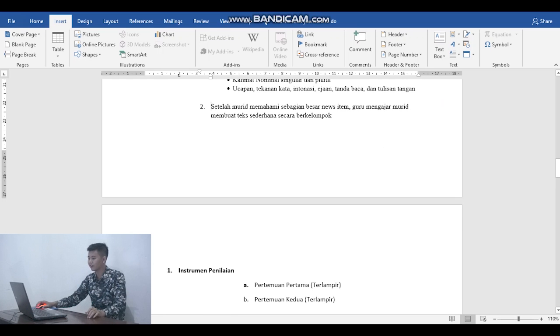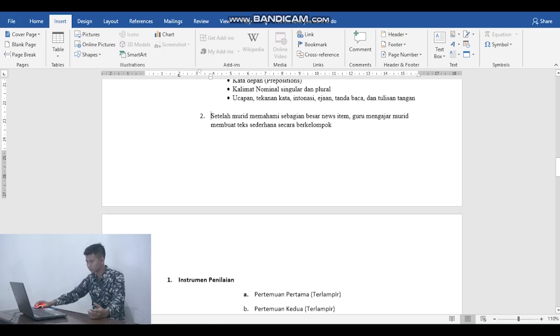And the fifth step is, after each student knows what a news item is, what the language features are, and how they found this item, the teacher will show them how to make it.